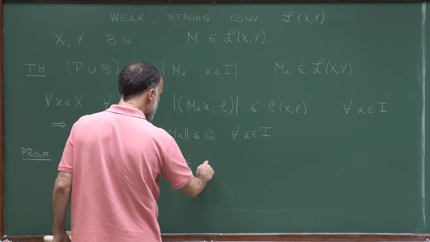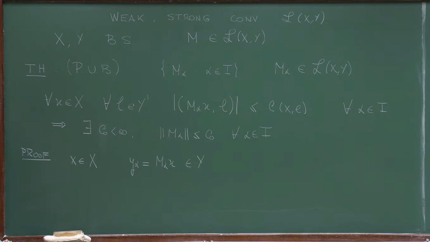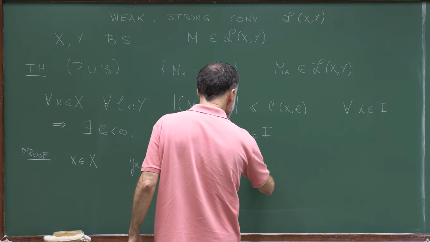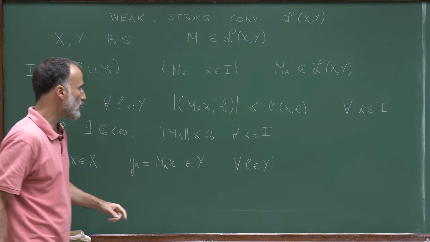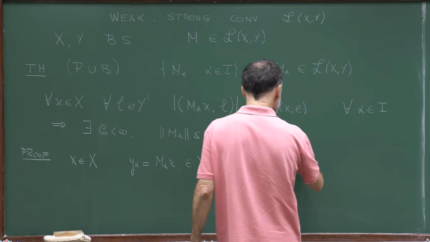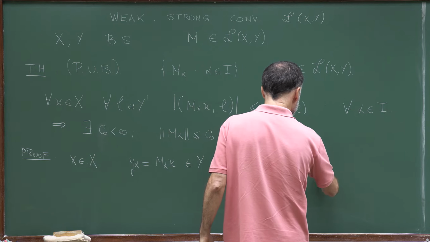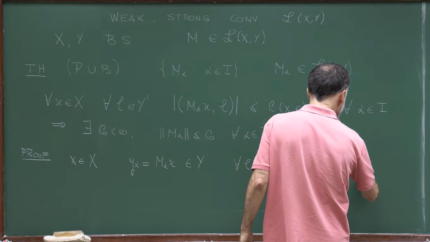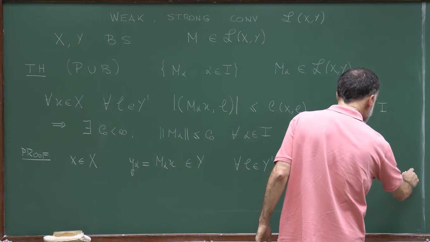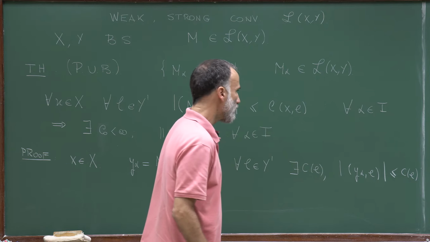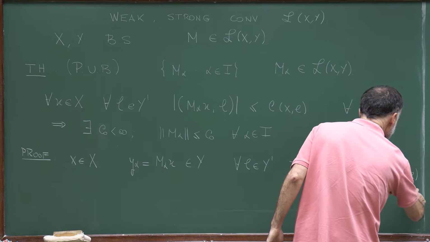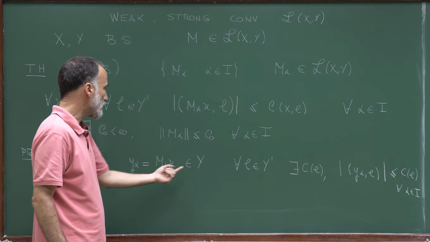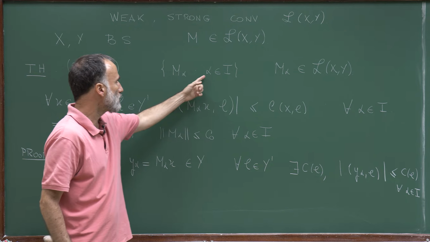So this is a family of points in Y. And what this condition is telling us is that for all L in Y prime, there exists a constant C of L, such that the absolute value of L of y_alpha is bounded by this constant C_L for all alpha in I. So we have a family of points y_alpha in Y. This family is uncountable.